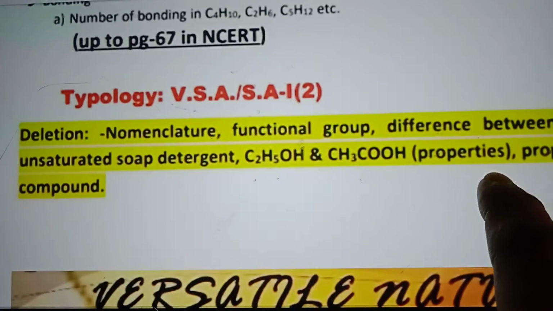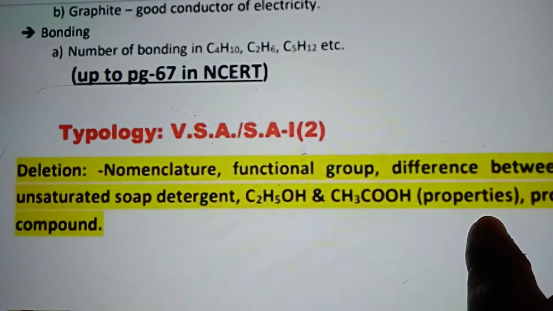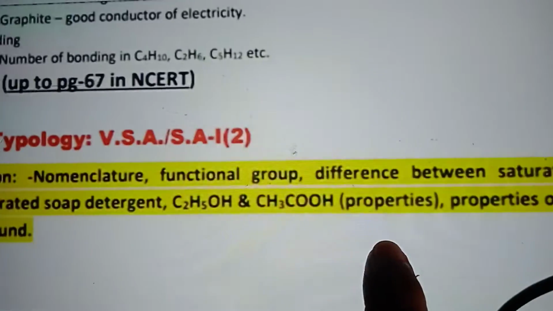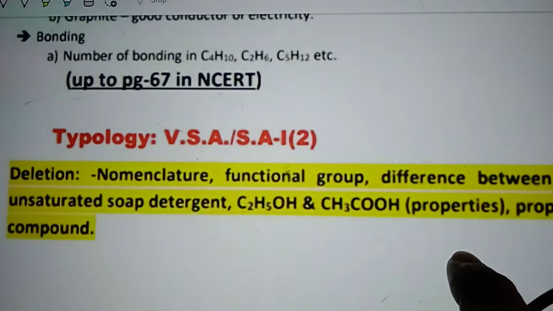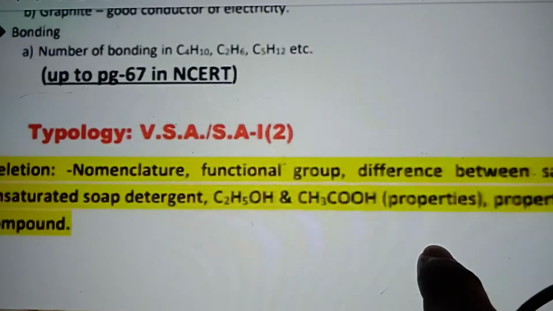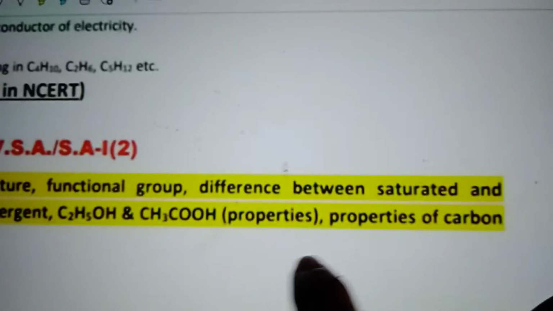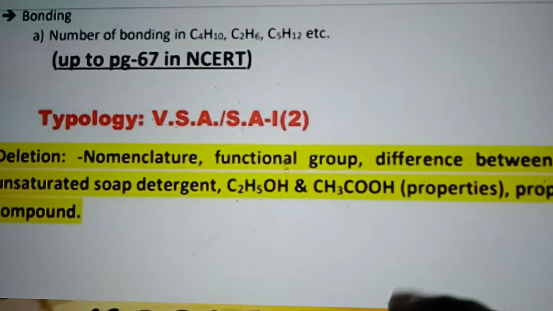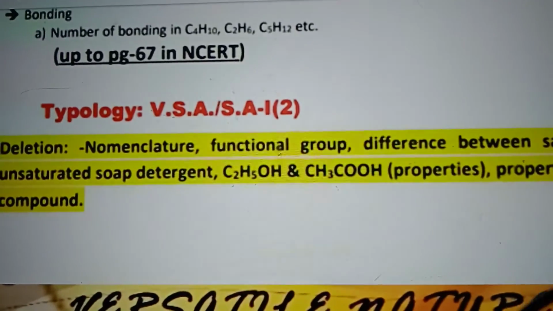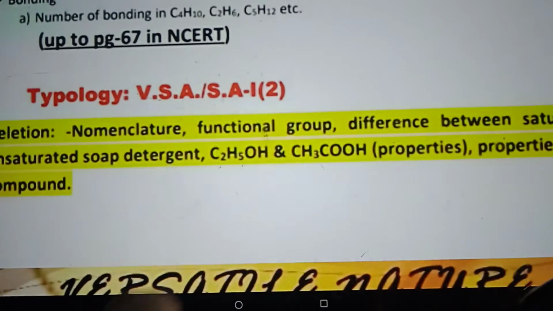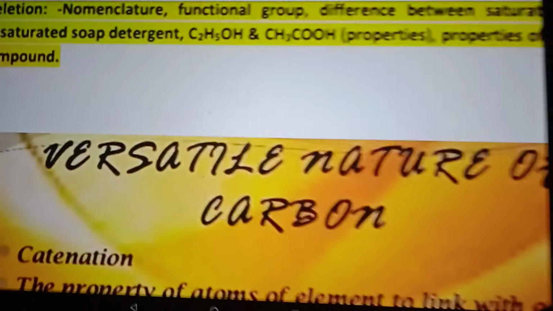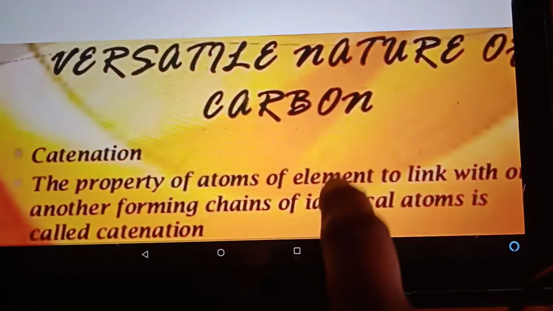Important thing is that this chapter has certain deletions. Nomenclature, functional group, difference between saturated and unsaturated hydrocarbons, soap, detergent, ethanoic acid, ethanol, and the chemical properties of carbon compounds are not in your course. You have to go through only till page number 67 in this chapter. Let's quickly revise what we have studied so far.